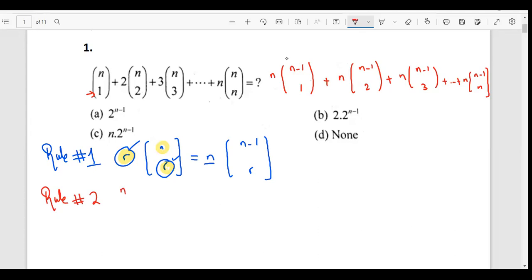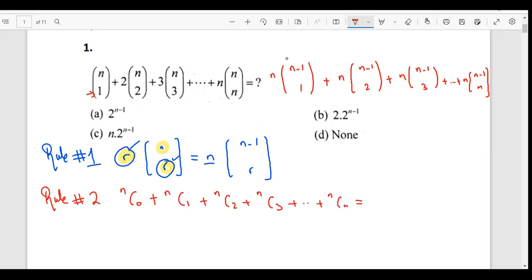So when you will have NC0 plus NC1 plus NC2 plus NC3 plus so on till NCN.